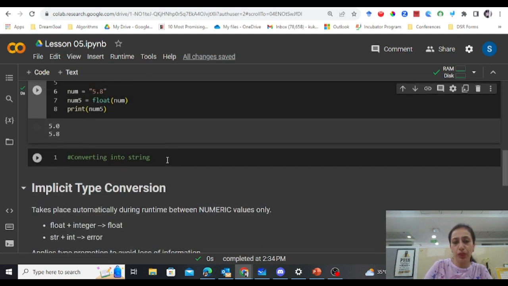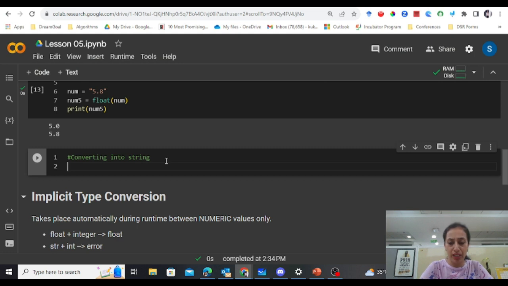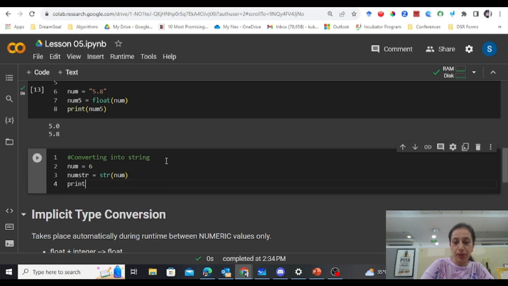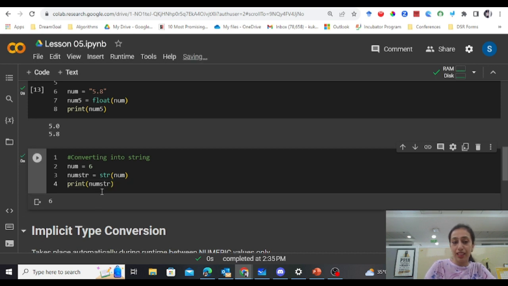Similarly, if you want to convert something into a string, the str function works with a variety of data types. Suppose num equals 6, and num_str equals str of num, then print num_str. It prints 6, but because right now you might think that it's still an integer, let's check its type.